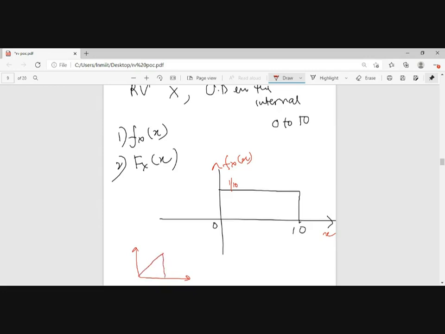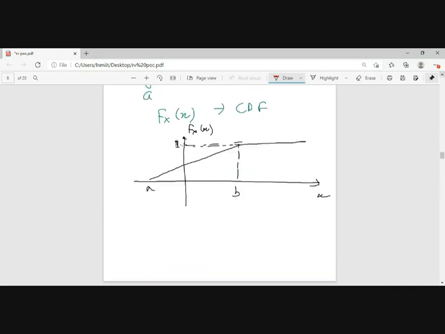At 10, you will be achieving a value of 1. It will start from 0 and then go like this. So for a uniform distribution, the CDF will always lie between A and B, and the slope will be 1 by.